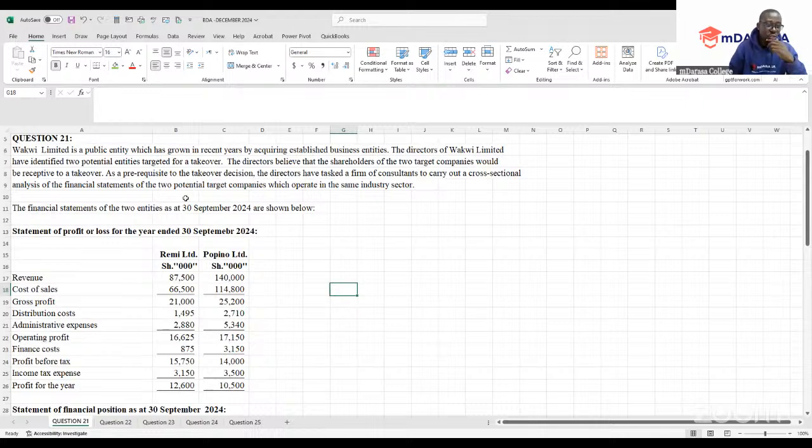These are what you're told: Workquay Limited is a public entity which has grown in recent years by acquiring established business entities.